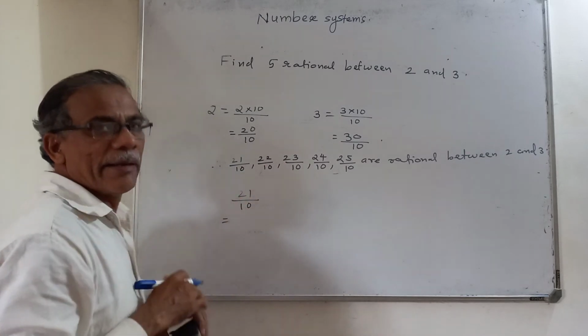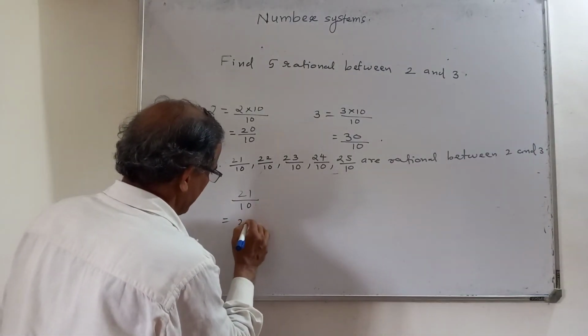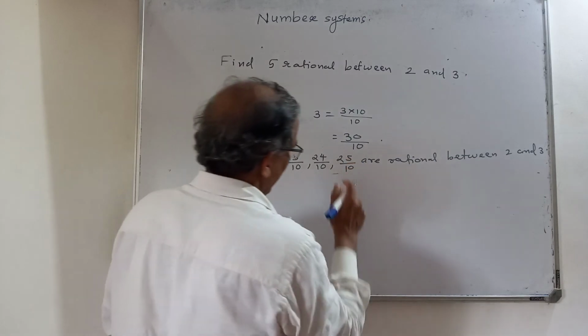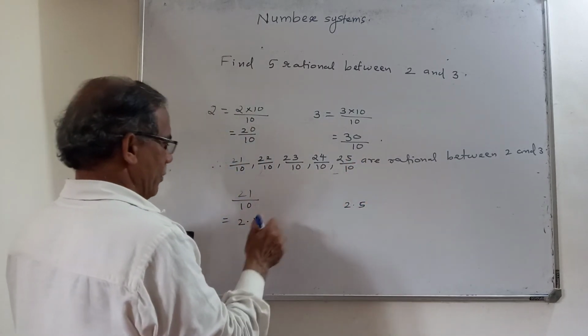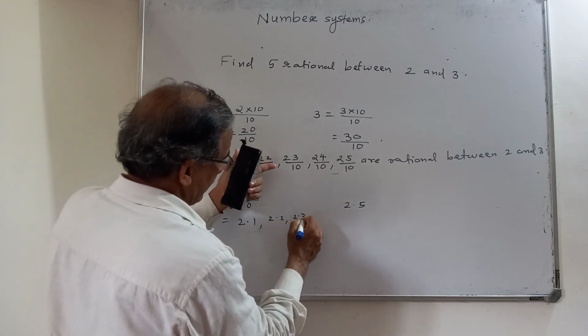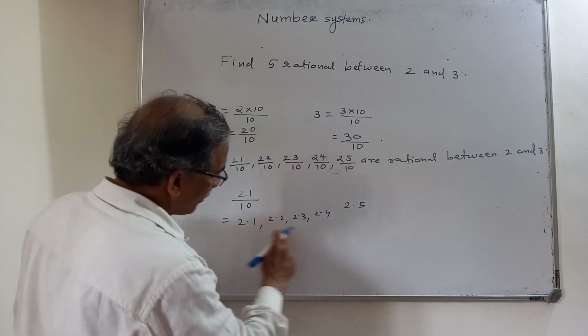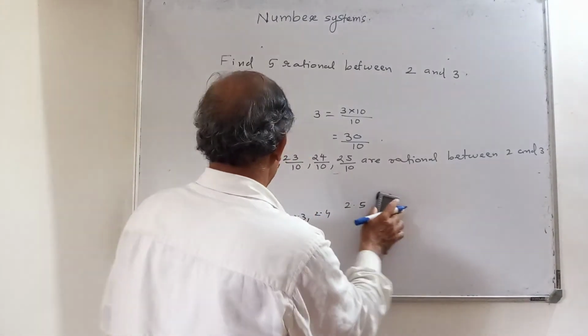Now 21 by 10. Can you tell me the decimal form? 21 divided by 10 is 2.1. 25 divided by 10 means what? 2.5. So between 2.1 and 2.5, you have 2.2, 2.3, 2.4. So these are also rational numbers, in decimal form. Okay?